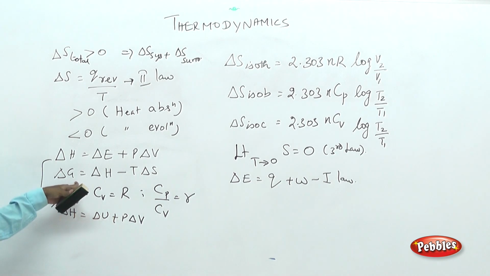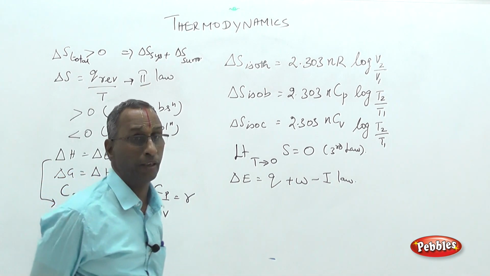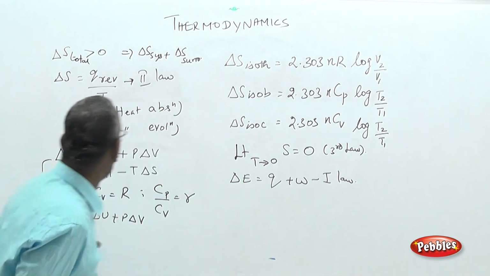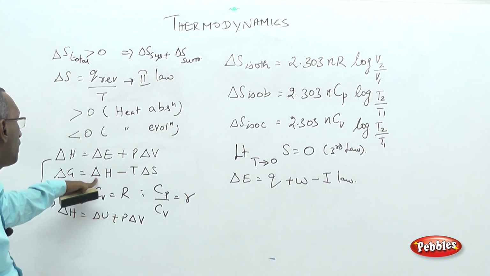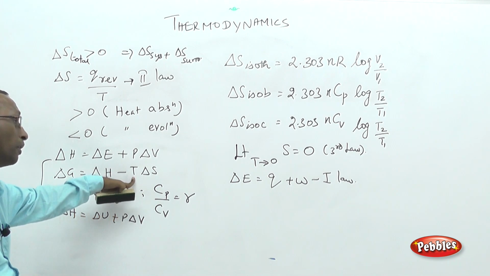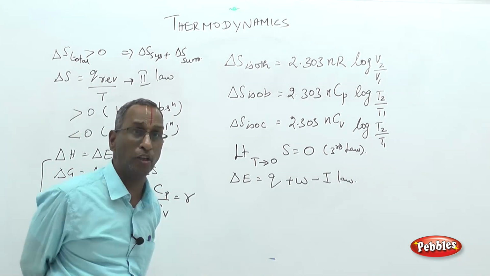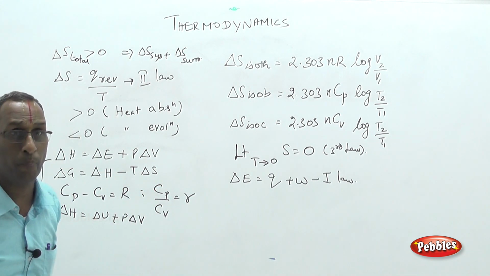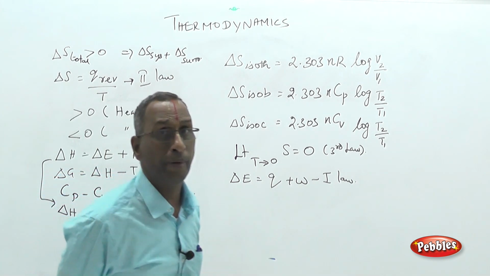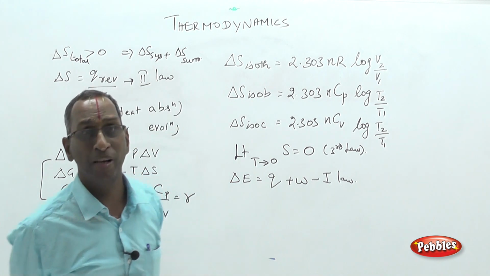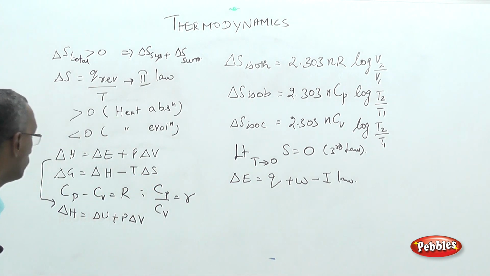Unavailable energy is called Gibbs free energy, but it also cannot be directly measured, only the change. So delta G equal to G2 minus G1, delta H equal to H2 minus H1, but it takes place only at constant temperature. There is no T2 minus T1, but change in entropy is there, S2 minus S1. Excepting the temperature, all other thermodynamic parameters cannot be directly measured, only the changes can be measured. That is to be noted.